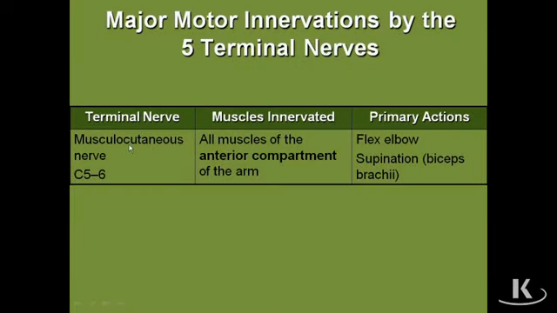If we look at the musculocutaneous nerve, it's one of the anterior division nerves, and it in fact innervates all of the anterior muscles of the arm, period. So there are no exceptions.